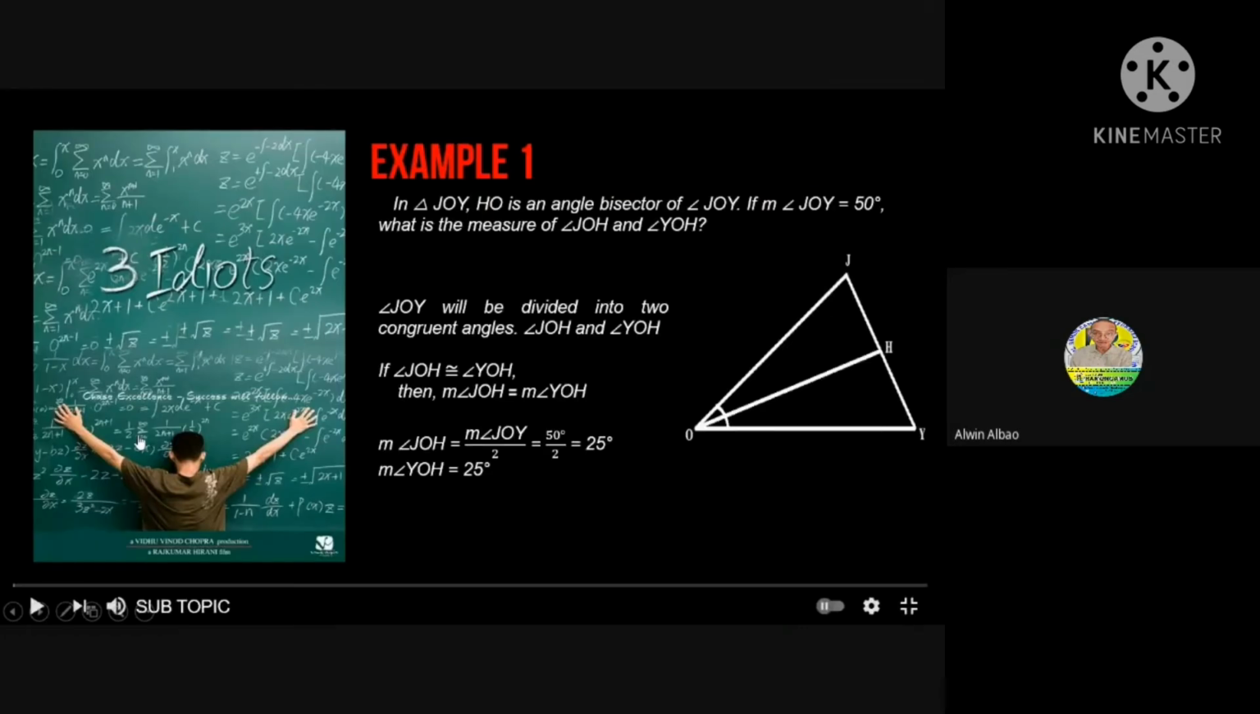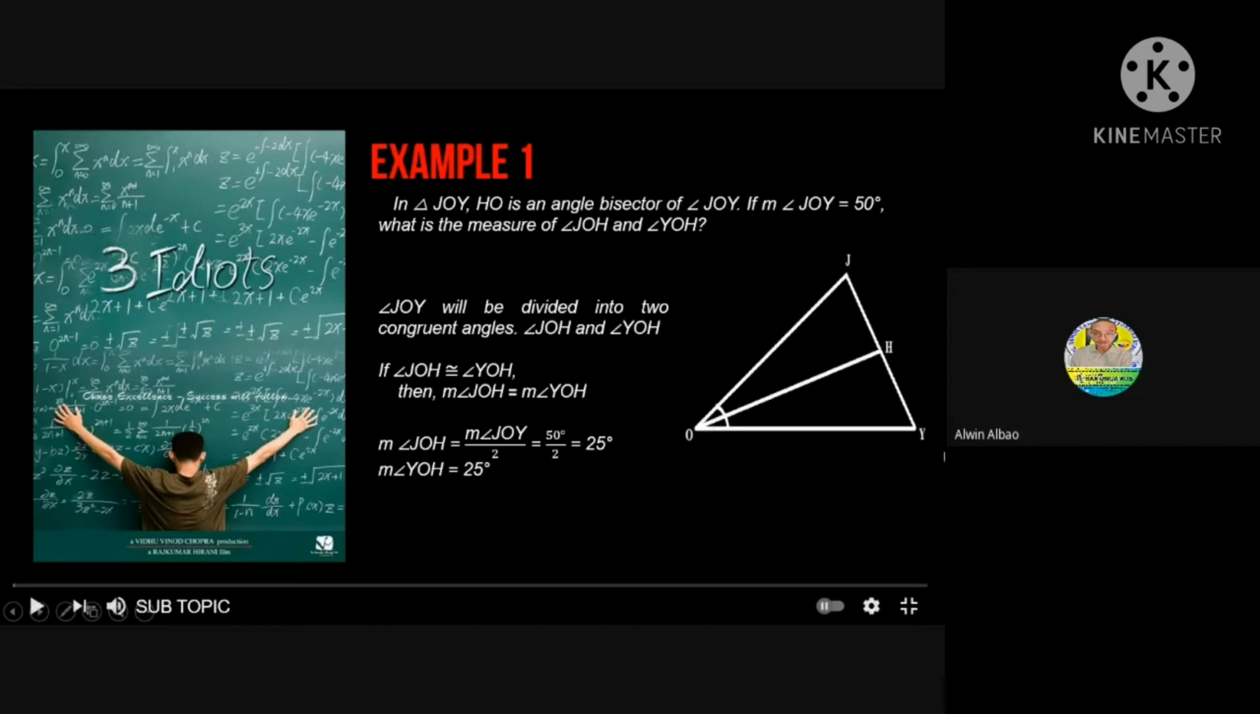Example number 1. In triangle JOY, HO is an angle bisector of angle JOY. If the measure of angle JOY is equal to 50 degrees, what is the measure of the angle JOH and angle YOH? Angle JOY will be divided into two congruent angles, the angle JOH and the angle YOH.